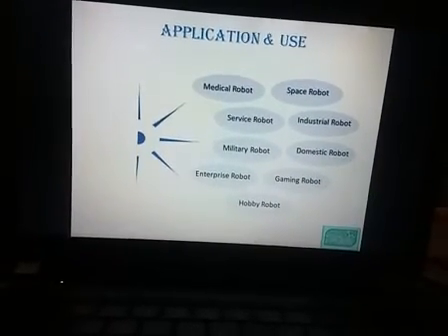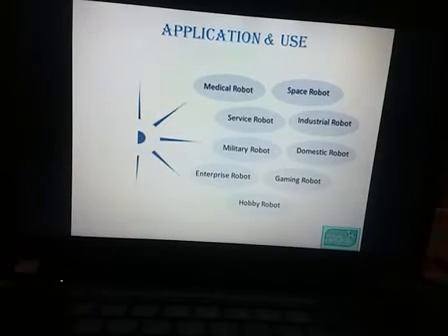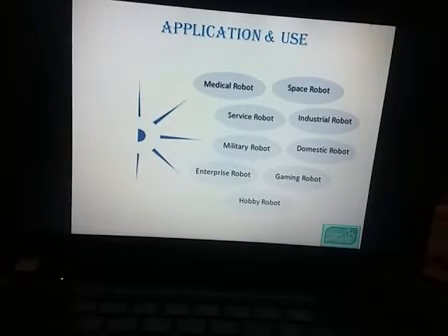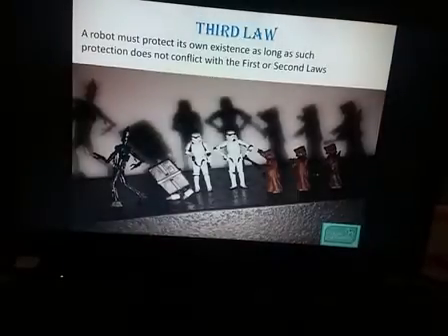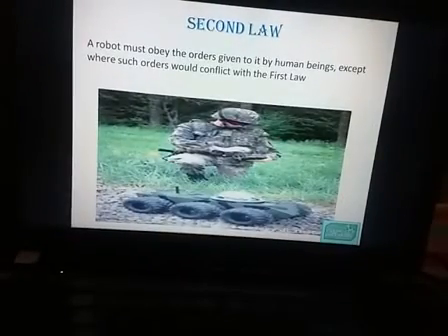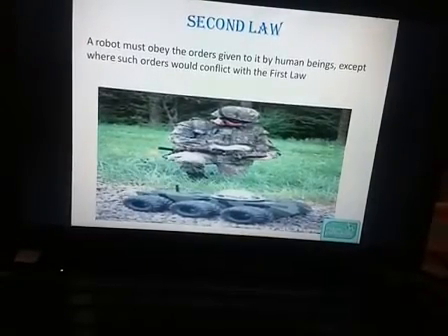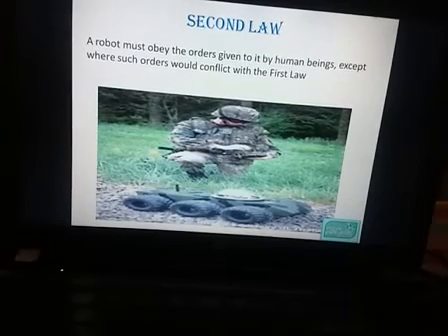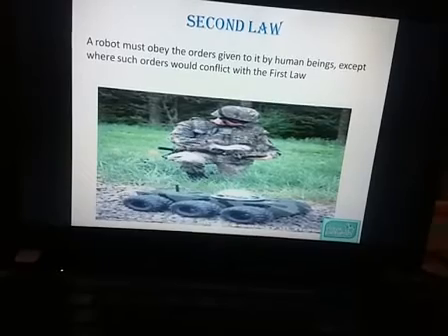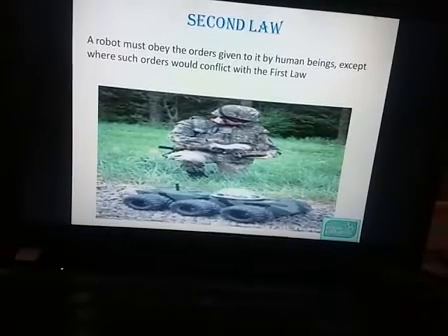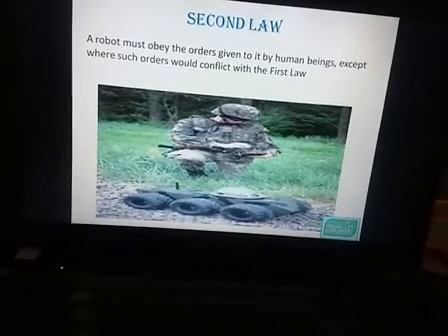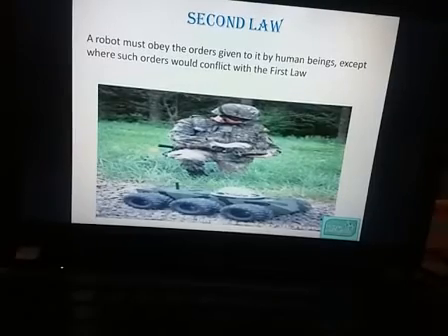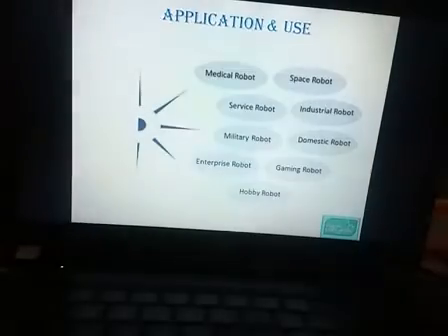Now this slide is most important: applications and uses. As we saw in this slide, a military man, or we can say a soldier, an army man, is controlling the tanker. That means robots are used in the military. Robots are used for military purposes. This is a basic application.